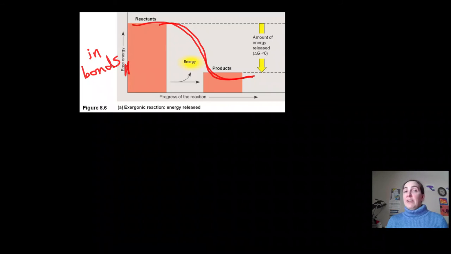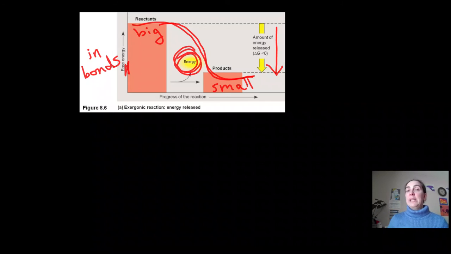If the reactants have a lot of energy stored in chemical bonds, that probably means that the reactants are bigger molecules that have a lot of chemical bonds, maybe like a molecule of glucose or a more complex carbohydrate. And the products are smaller molecules that have less chemical bonds. They have fewer chemical bonds that store less energy. And so as those big molecules are broken down, there is a net release of energy here. Some energy is given off into the universe in some other form. And that energy could be captured in another molecule, or it could just be released as heat.